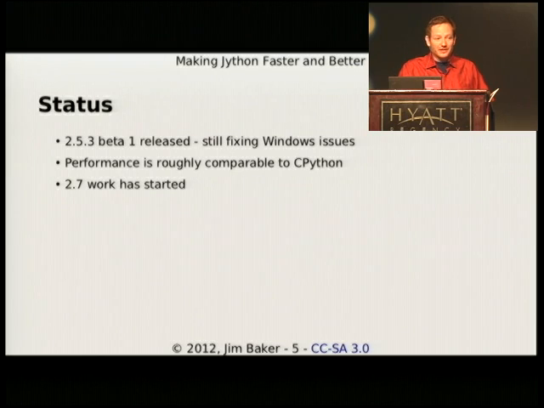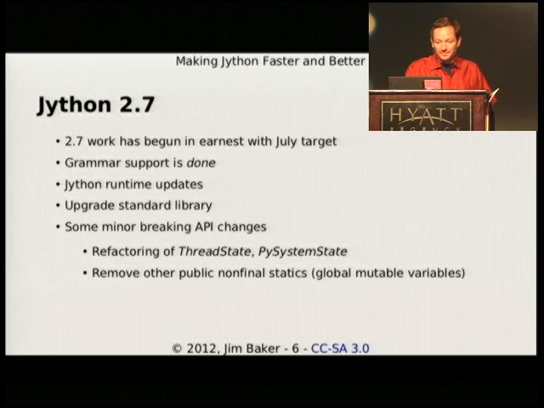What's interesting about that is that there's continuing new usage as well, like tools like Sikuli come to mind, which is a tool for testing visual applications, GUI applications. Things like that. And we have just started work on 2.7. So Frank Wierzbicki recently was hired to get 2.7 out. And he reported to me yesterday that after 2 days of work, he's already fixed the grammar. So we're ready to move on to the next step of 2.7.